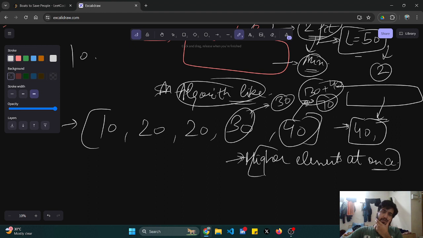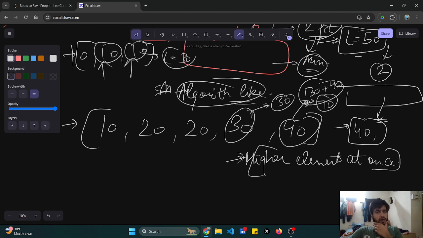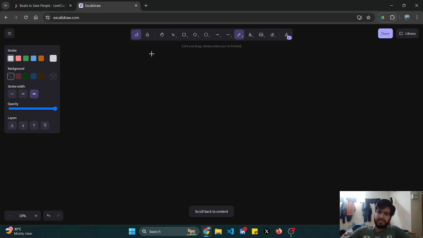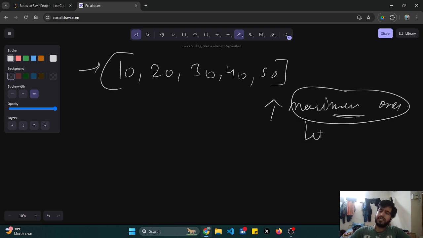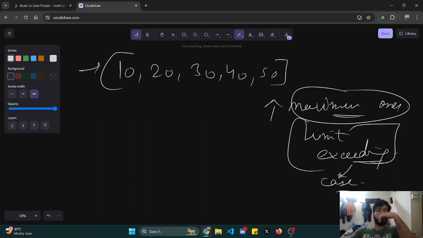Why? Because see, if I am given 10, 10 and 10, here taking 2 won't exceed my limit if my limit is 30. But this thing is risky. If I take the maximum ones, then it is a risky case, because this can lead to my limit exceeding. So this case crosses out. I cannot use this for the obvious reasons that I told.